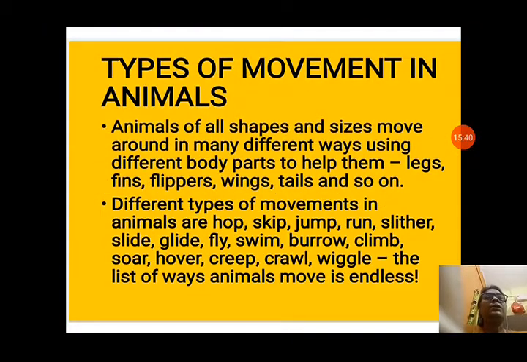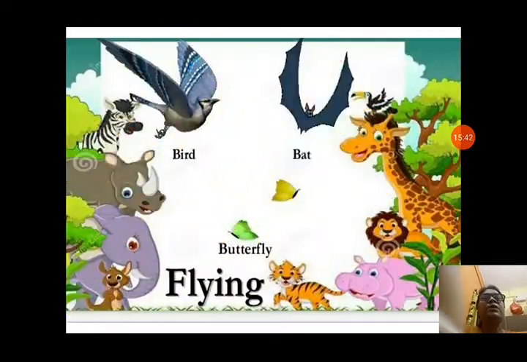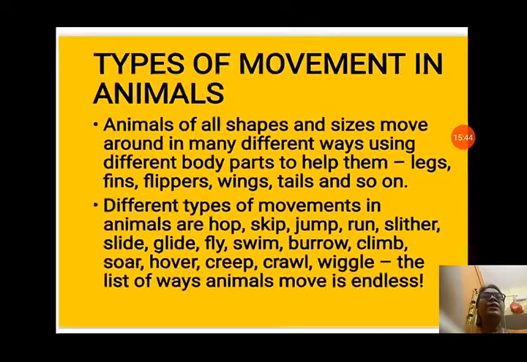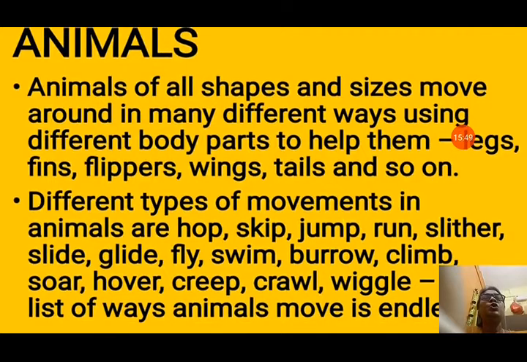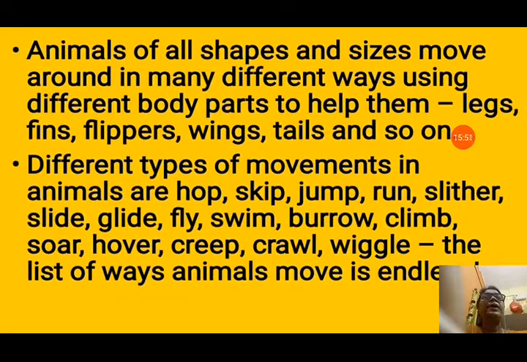Now let us see about the types of movement in animals. Animals move in different ways. You can see many different types of movement in animals. They also have different organs for movement. These are legs, fins, flippers, wings, tails, and so on.